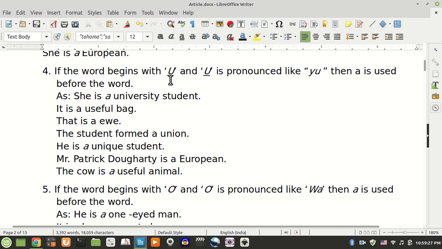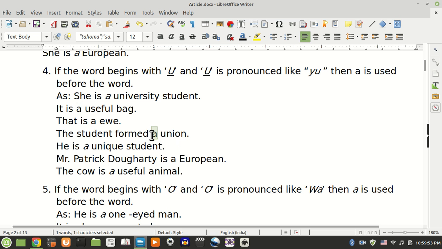Rule 4. If the word begins with U and the U is pronounced like U, then a is used before the word. She is a university student. It is a useful bag. That is a U.